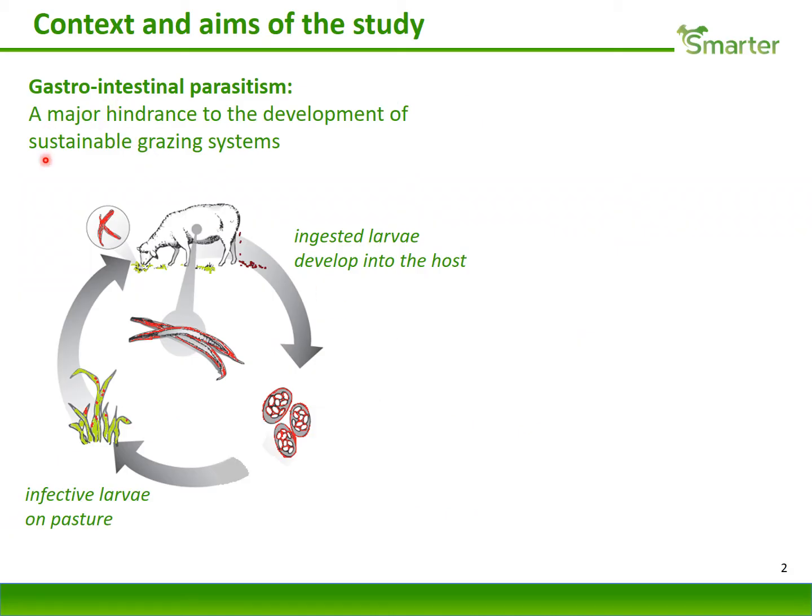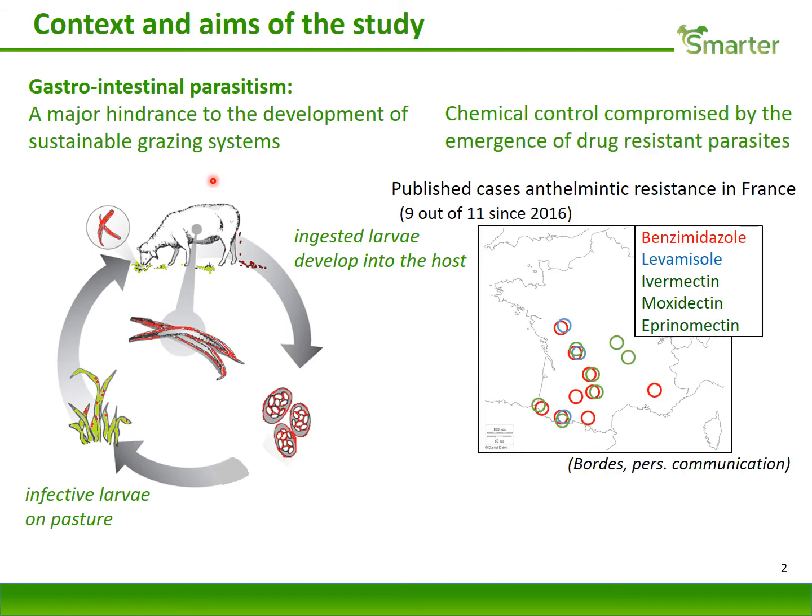Gastrointestinal parasitism depends on pasture, so it's a major hindrance to the development of sustainable grazing systems. Moreover, the main option, which was to use chemical control, is currently compromised by the emergence of drug-resistant parasites. So this map, for instance in France, shows that there is an increasing number of resistances to the main molecules that are used in the field.